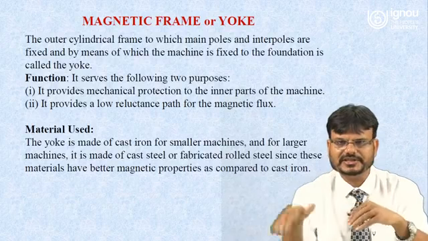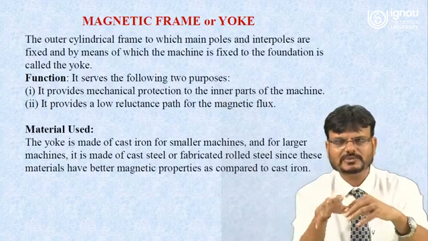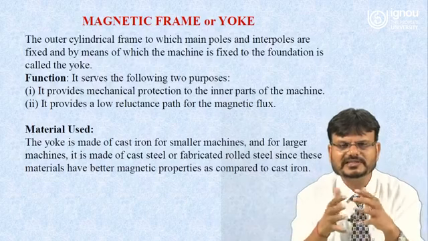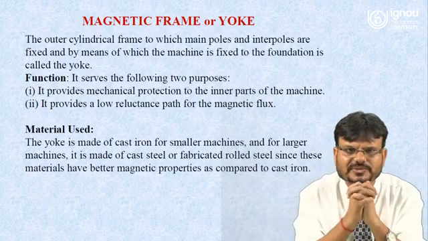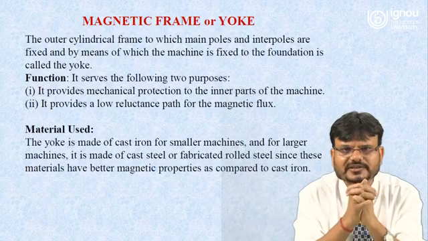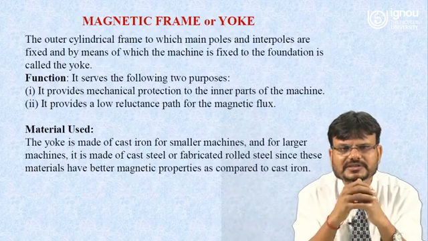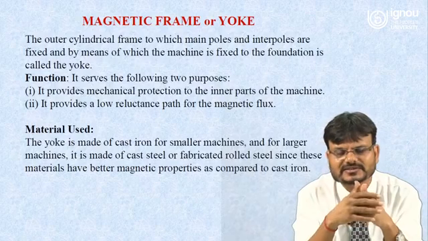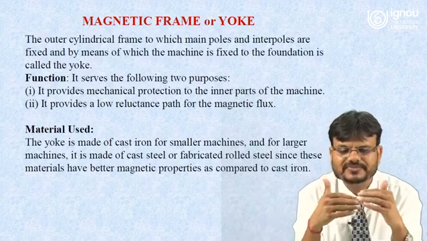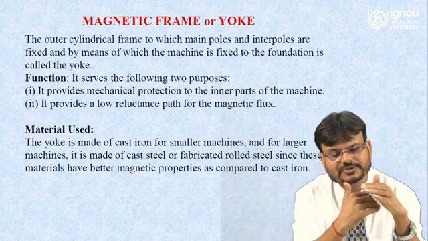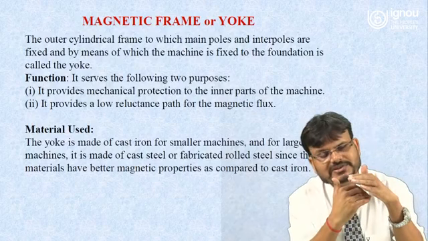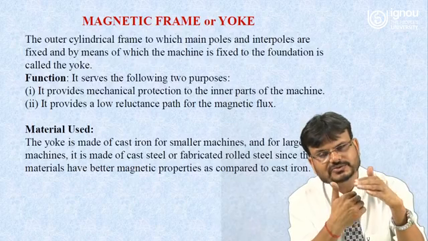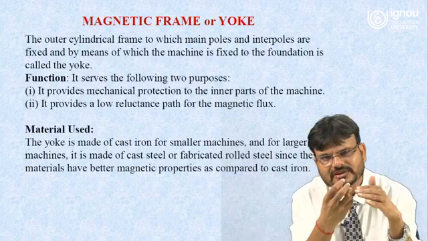Because this is a cylindrical outer form, whatever winding is placed inside, you can say this is a cover. So it provides mechanical protection to the inner parts of the machine. The second function of the magnetic frame or yoke is that it provides a low reluctance path for the magnetic flux. Because you need a stator and you need a rotor, if there is a space between stator and rotor, the flux will be transferred from stator to rotor, so it will produce some reluctance.